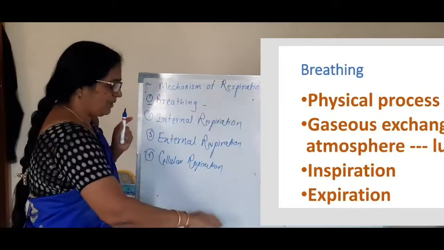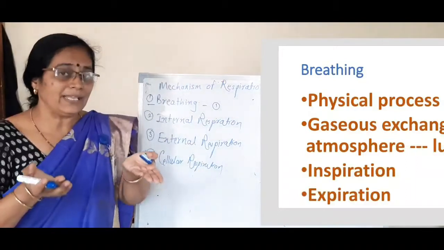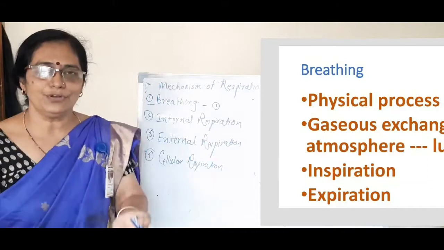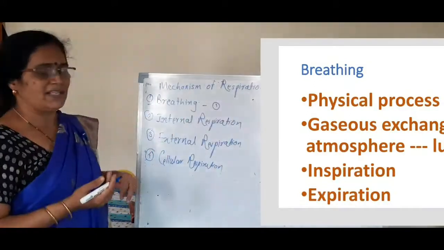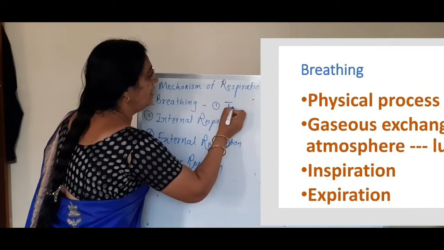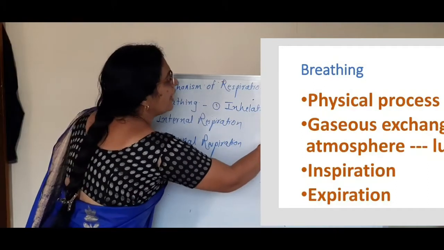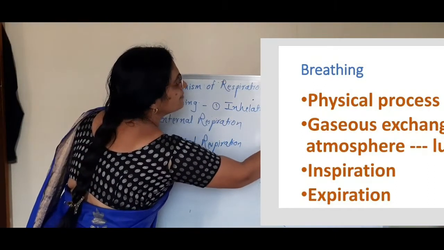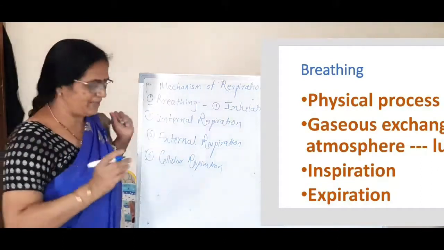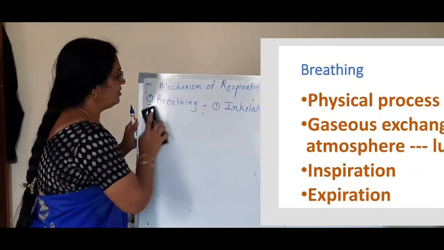So there are two steps: inhalation and exhalation, or inspiration and expiration. How does it take place?